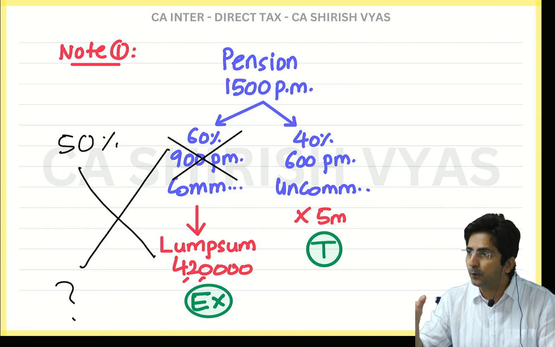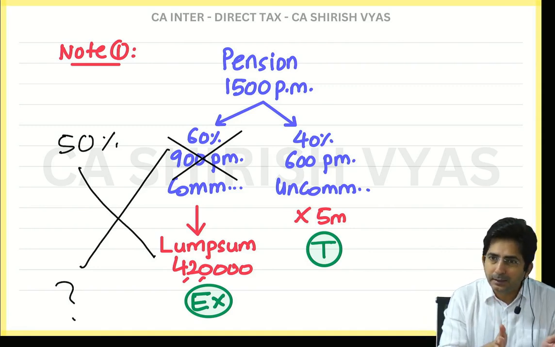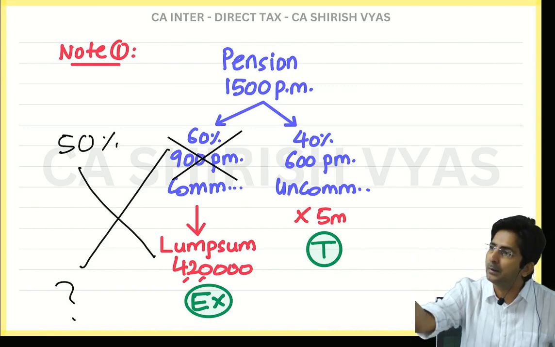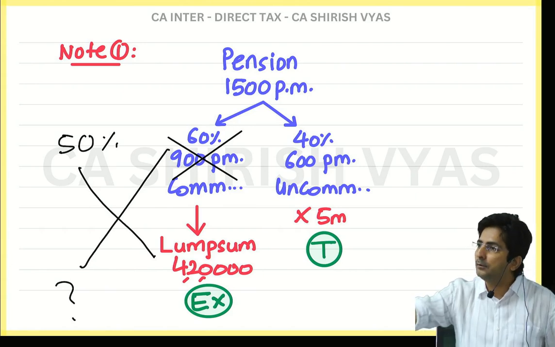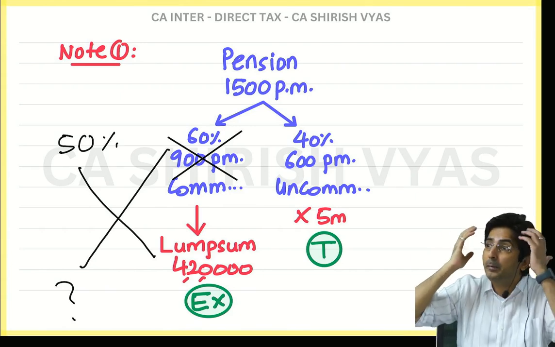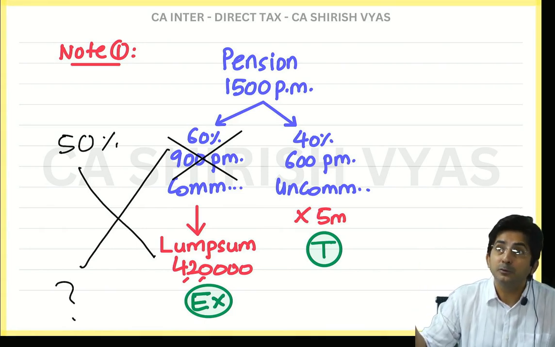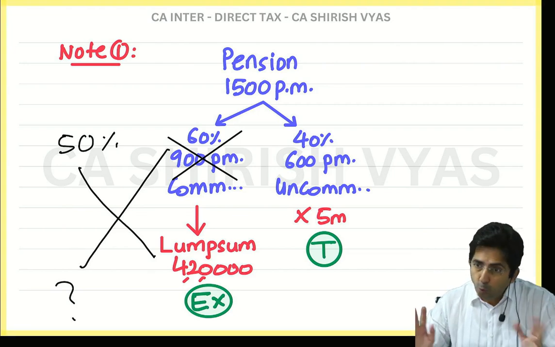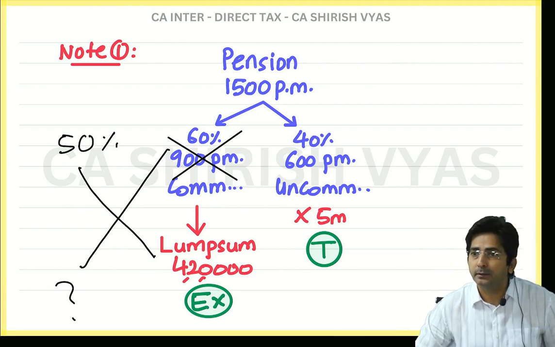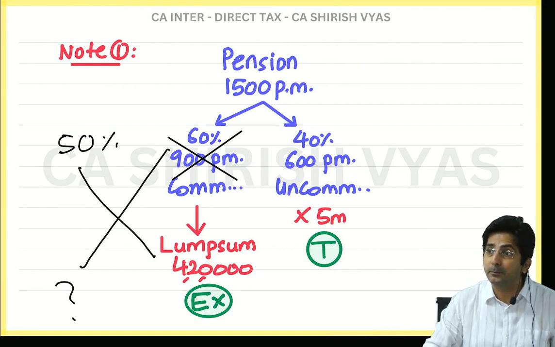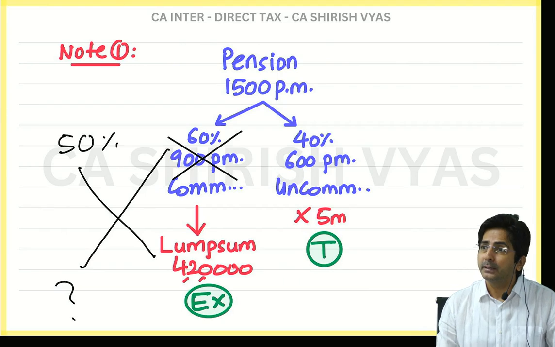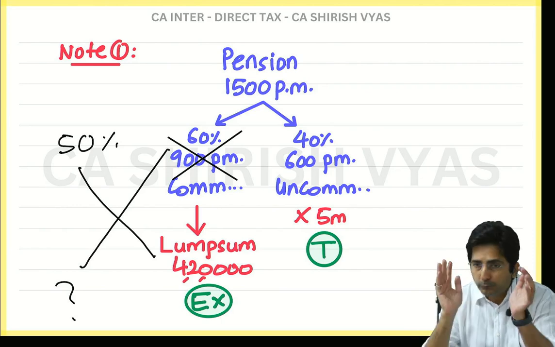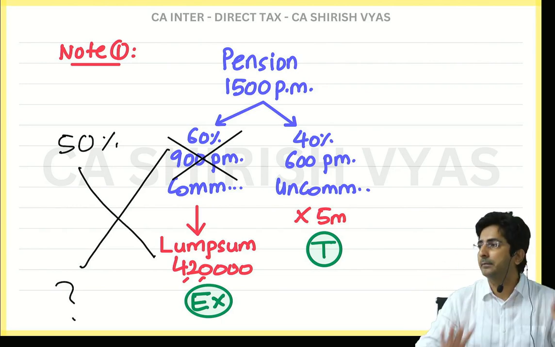See, actually this rule is for people who want a little bit monthly and a little bit lump sum also. And see, even this will happen with you. One day you will also become old. You will also retire. Your company will also give you pension. So at that time even you will be in a dilemma. What dilemma? Should I take monthly or should I take lump sum? And in case you tell your boss, do one thing, give me 70% in lump sum only. Oh, 70%, then exemption will be only 50. And if you say, give me 40% in lump sum, then fully exempt. Means if you commute 50% of your pension, up till that it is exempt.